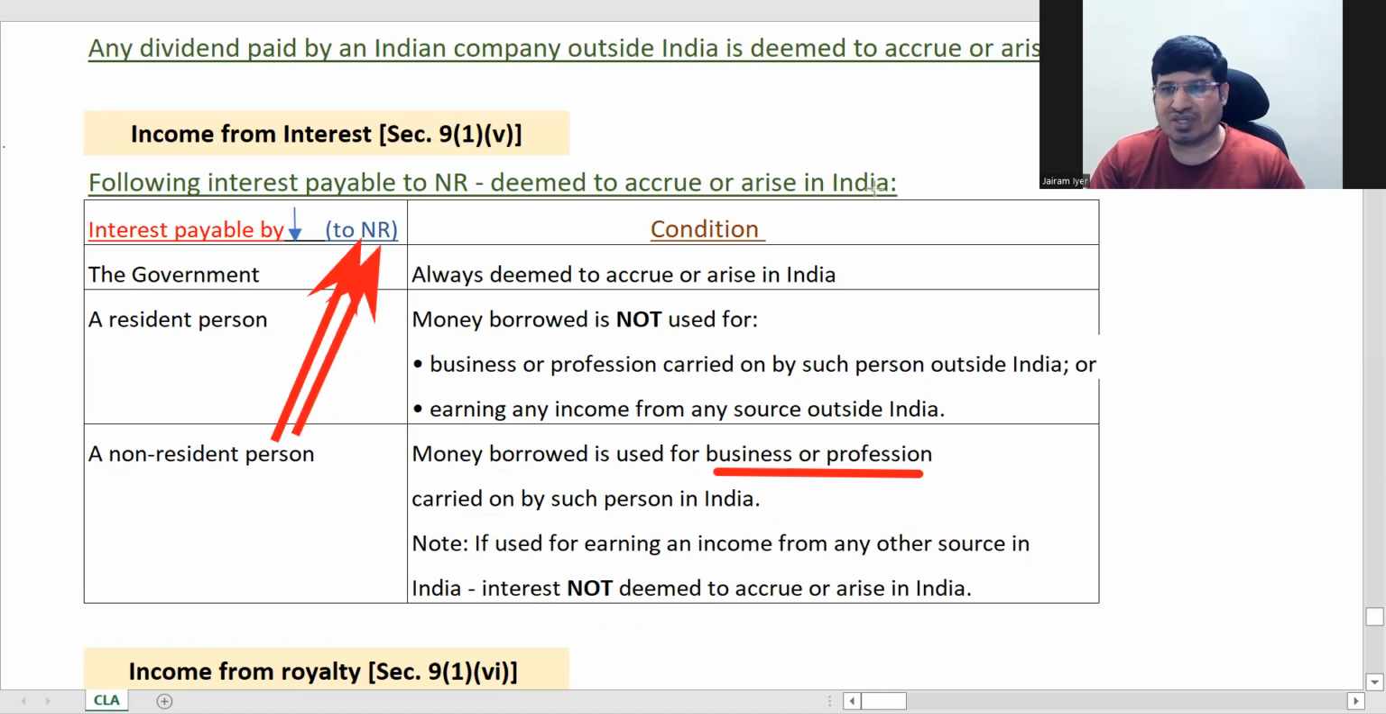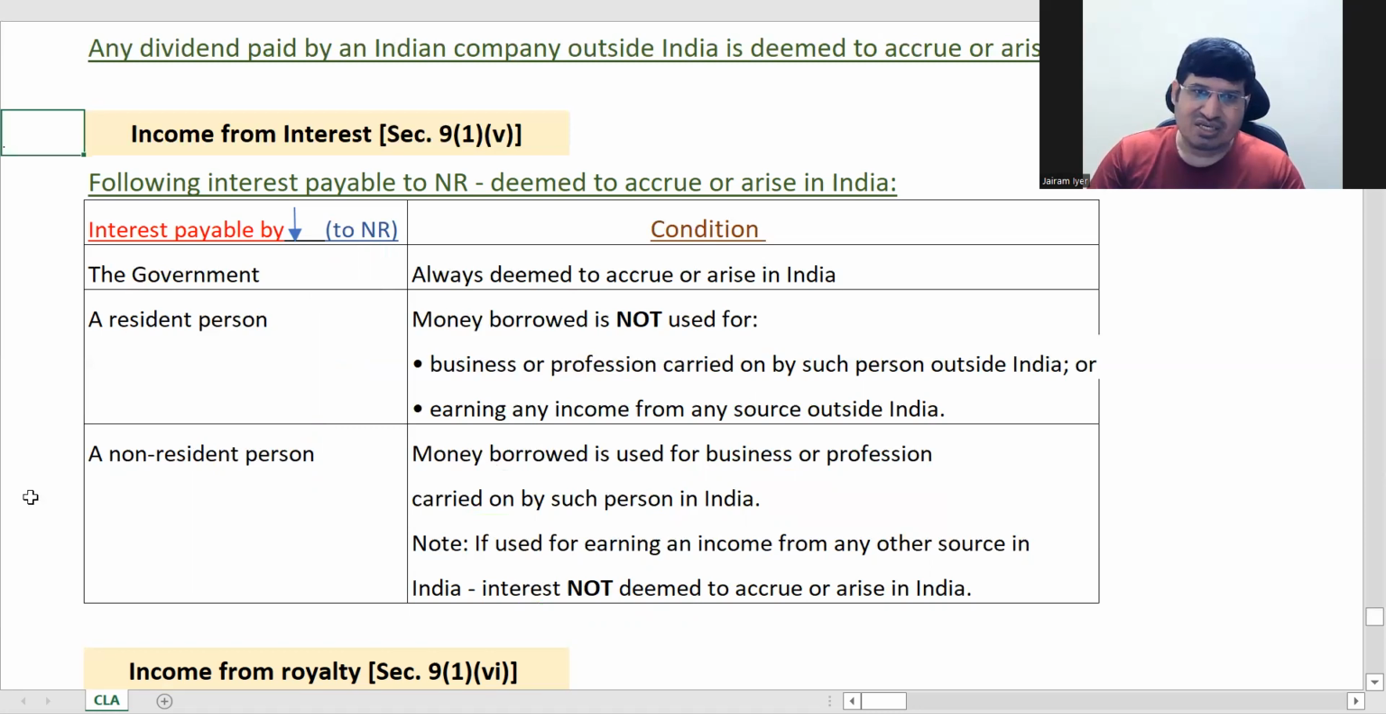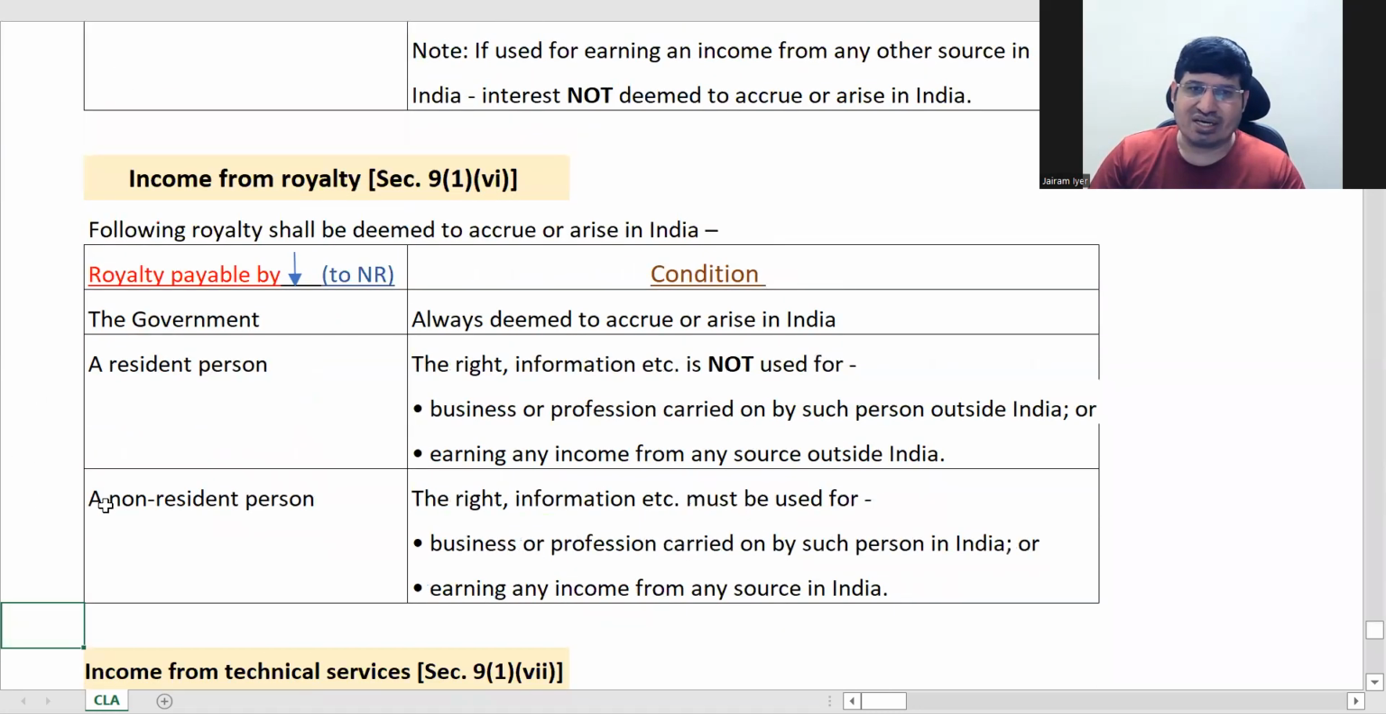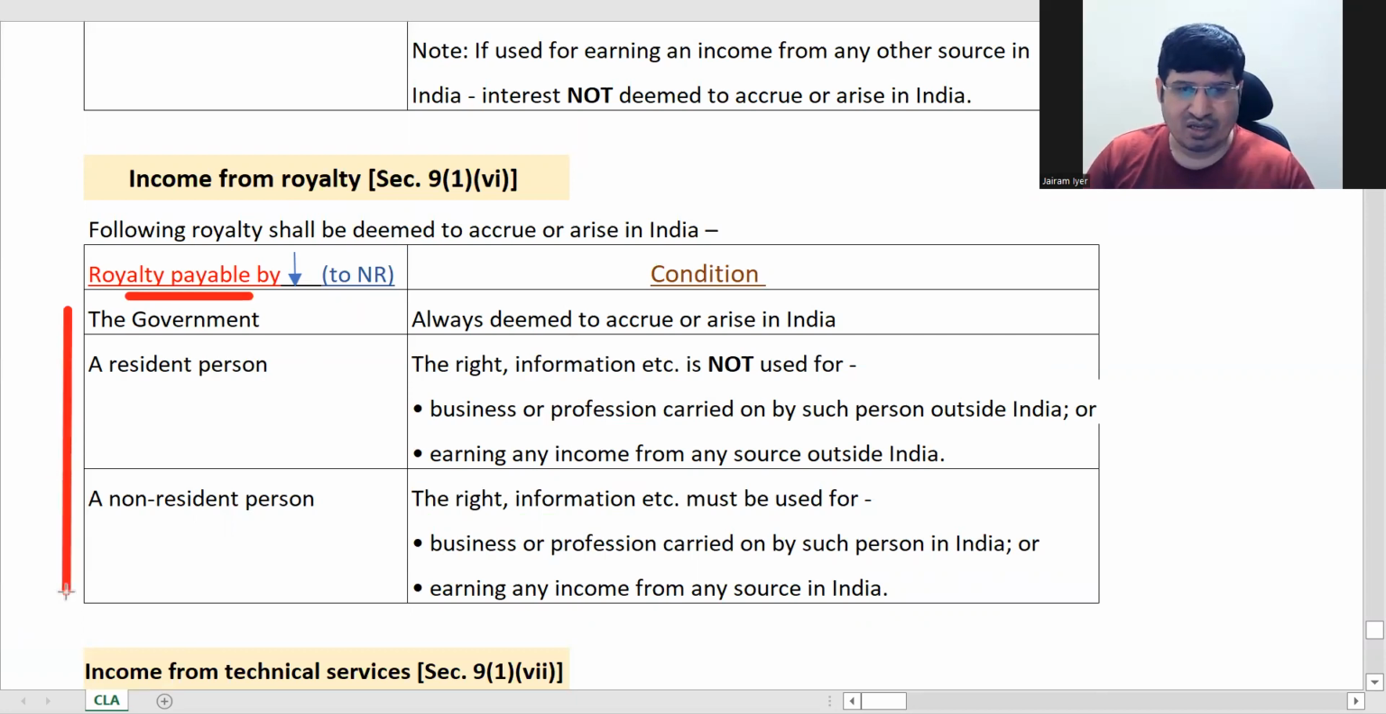There are three more tables. Now, this table, if you know it, the other three are like a cakewalk, same thing. Here it is interest payable to NR. Here it is royalty payable to NR. Only the nature of income changes, so otherwise nothing changes much. Royalty payable by these people to NR.